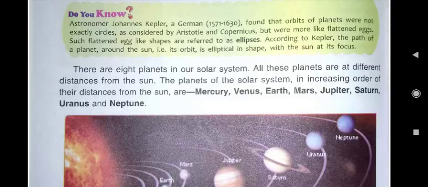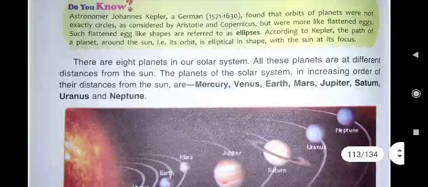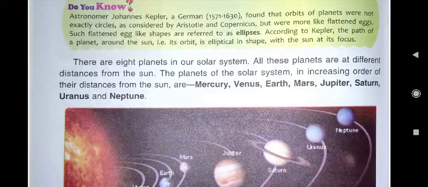Here again you see, it is written about the astronomer Johannes Kepler. He was a German, born in the year 1571 and died in 1630. He found that the orbits of planets were not exactly circles as considered by Aristotle and Copernicus. Aristotle and Copernicus said that the fixed path on which the planets revolve around the sun is circular.